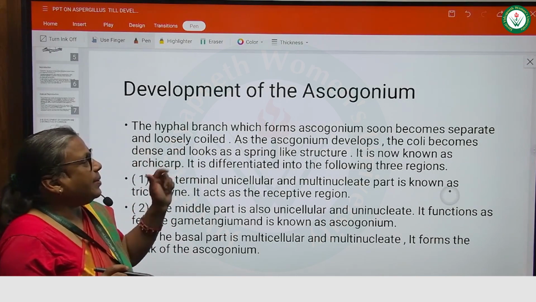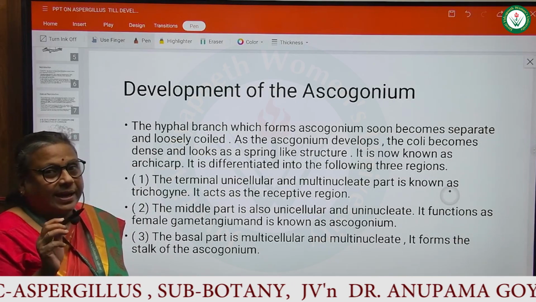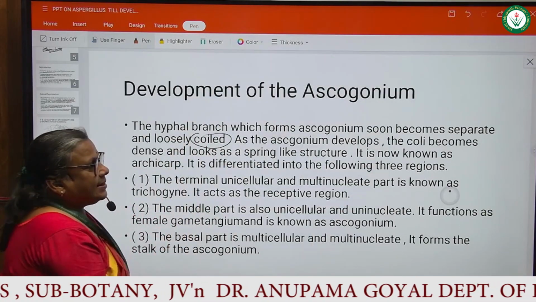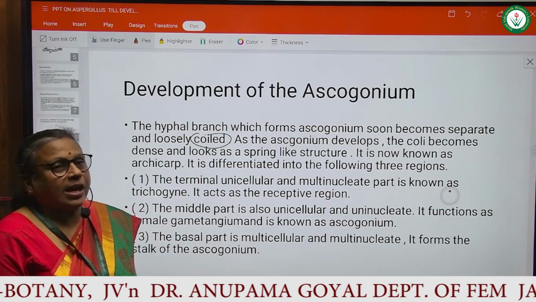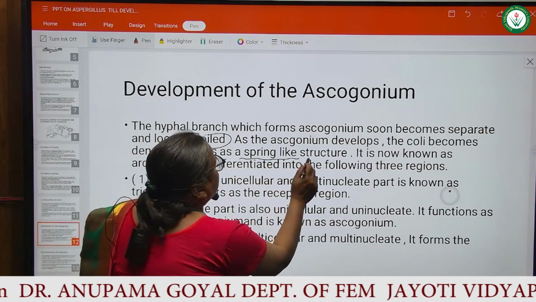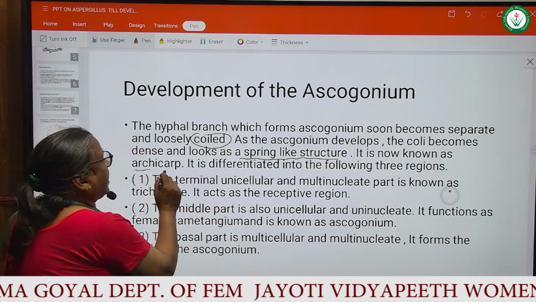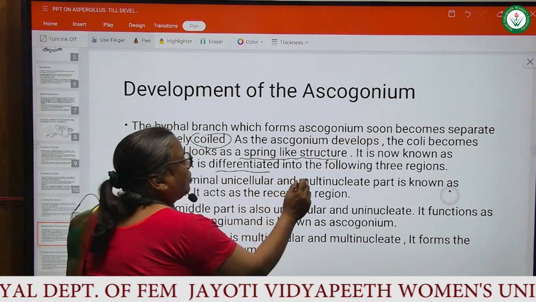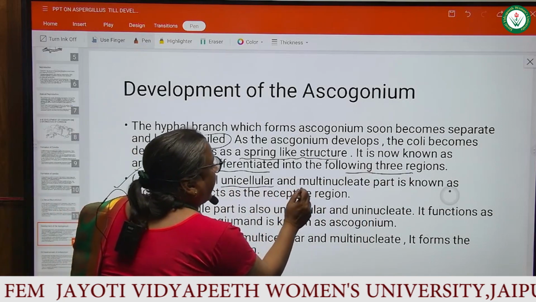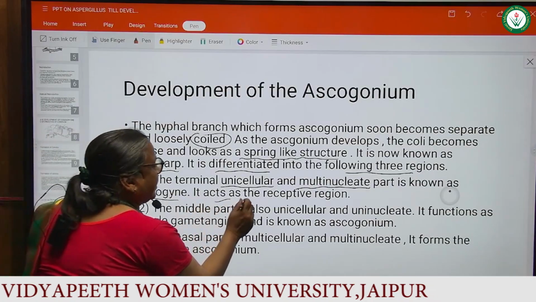Now I talk about the development of the ascogonium in Aspergillus fungus. The hyphal branch which forms the ascogonium soon becomes septate and loosely coiled. As the ascogonium develops, the coil becomes dense and looks like a spring-like structure. It is called the archicarp. It is differentiated into the following three regions: the terminal, unicellular and multinucleate part called the trichogyne.